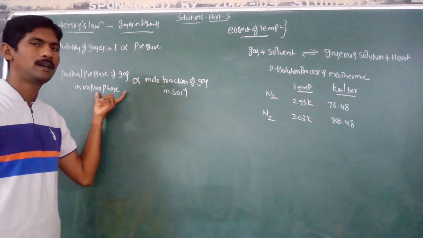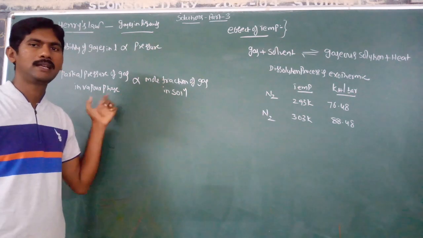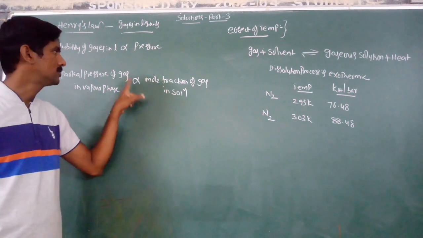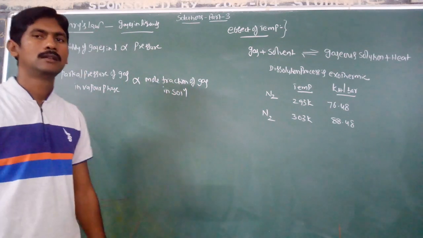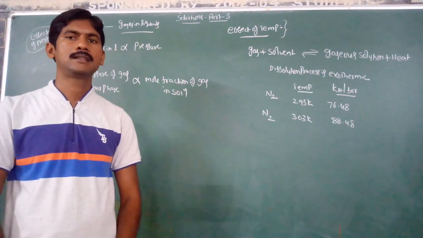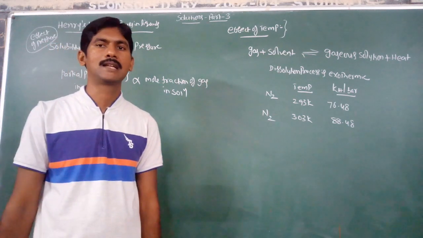And what is the statement of Henry's law? The partial pressure of a gas in vapor phase is directly proportional to the mole fraction of that gas in solution.